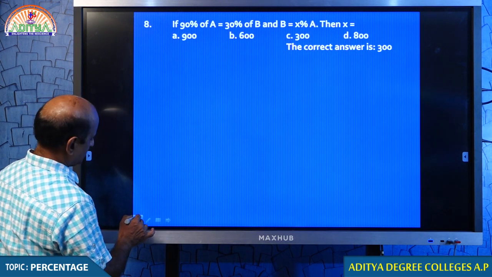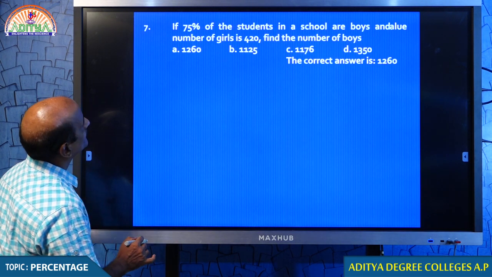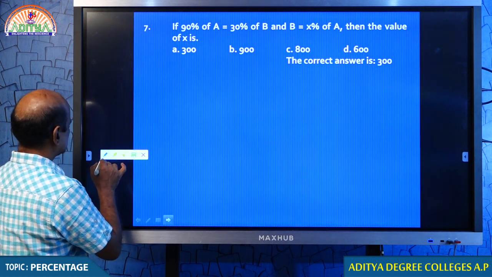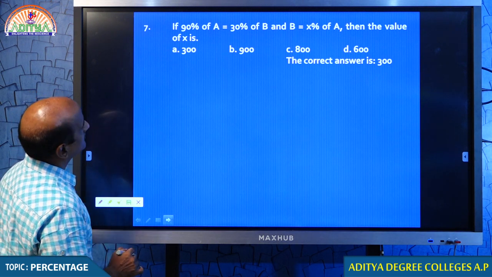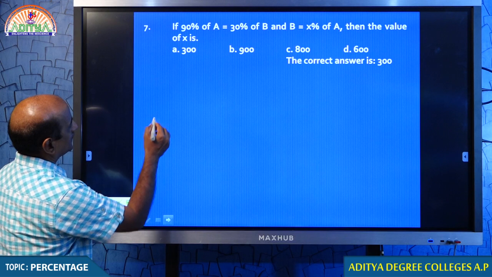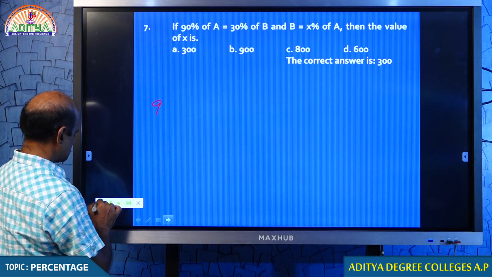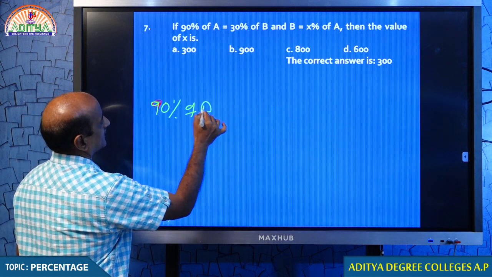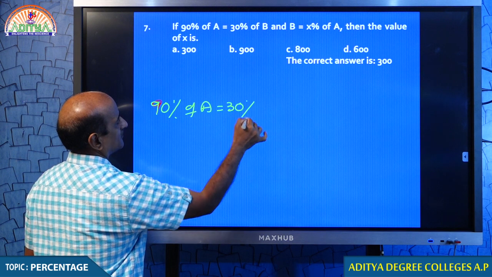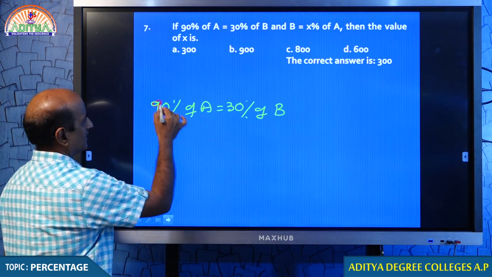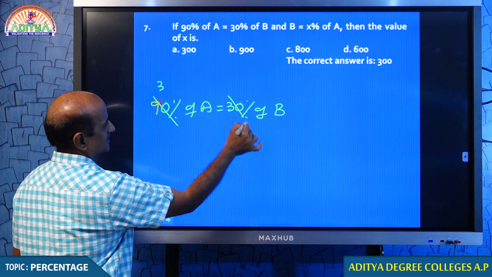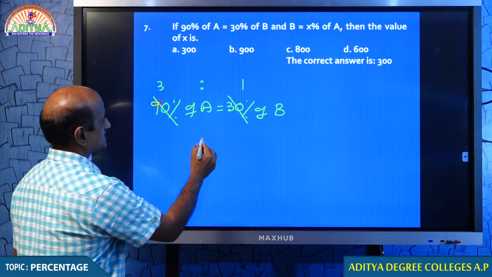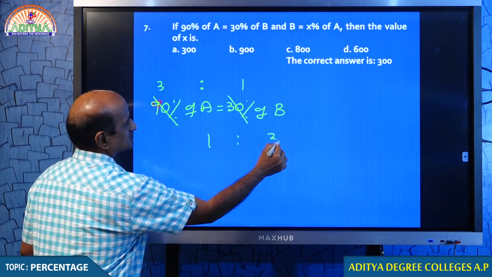In question number 7, yeah students, question number 7 you are asking me to explain. After that we go to the next model. In question number 7, 90% of A is equal to 30% of B. What we discussed right now, my dear students, is that the percentages are in the ratio 3:1, 90%, 30%, 3:1. Hence, A and B will be in the ratio 1:3.